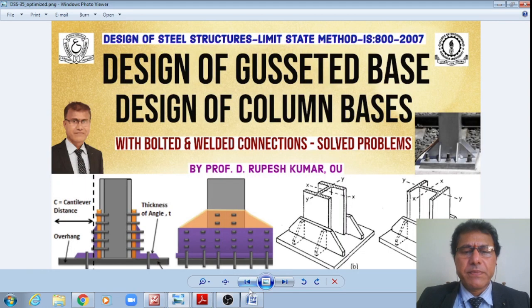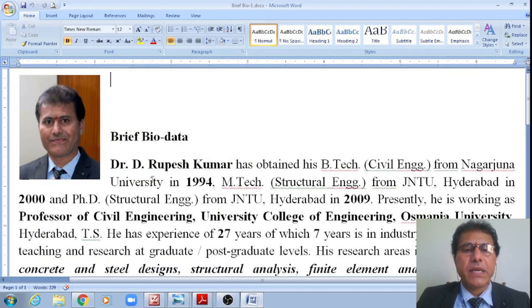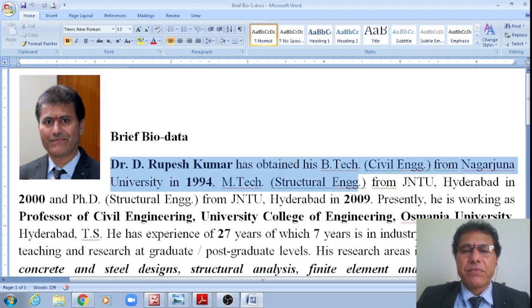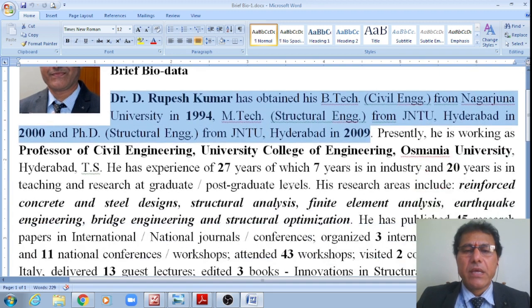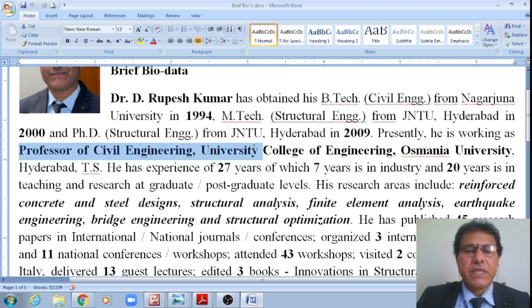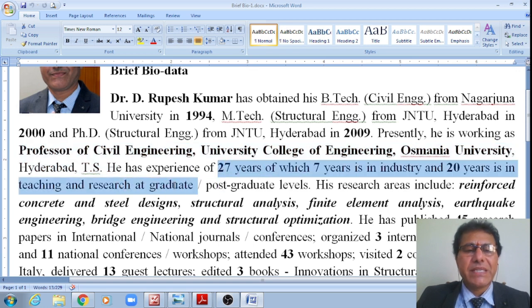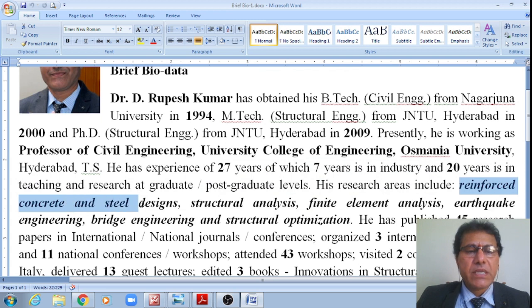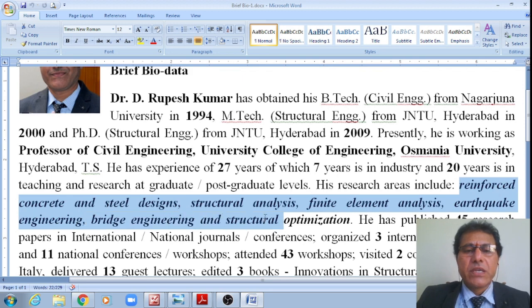Now let's see the brief profile of the speaker. That is I, Dr. D. Rupesh Kumar, obtained my BTech in civil engineering from Nagarjuna University in 1994, MTech in structural engineering from JNTU Hyderabad in 2000, and PhD in structural engineering from JNTU Hyderabad in 2009. Presently, I am working as a professor in the Department of Civil Engineering, University College of Engineering, Osmania University, Hyderabad, Telangana State. I have an experience of 27 years, of which 7 years is in industry and 20 years is in teaching and research at graduate and postgraduate levels. My research areas include reinforced cement concrete design, steel structural design, structural analysis, earthquake engineering, bridge engineering, structural optimization.